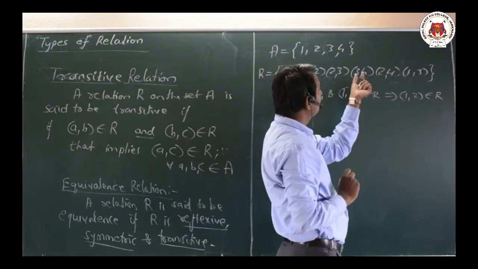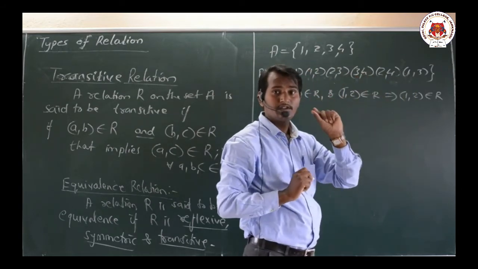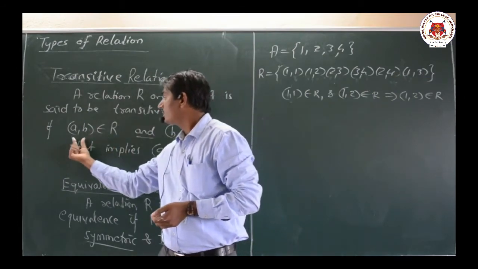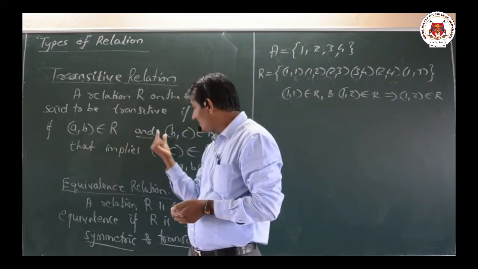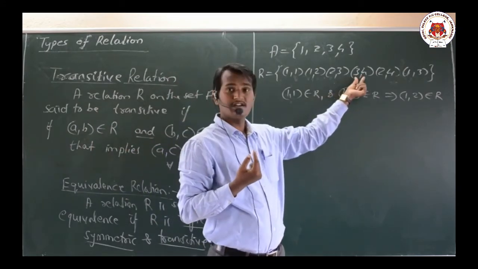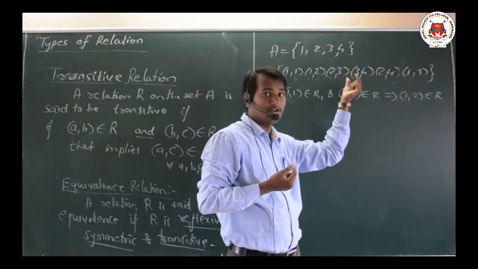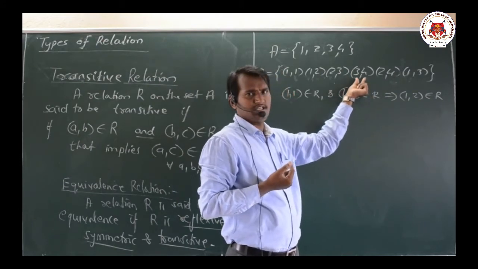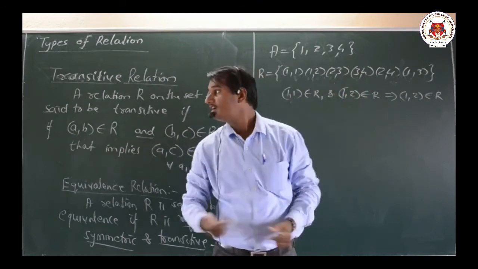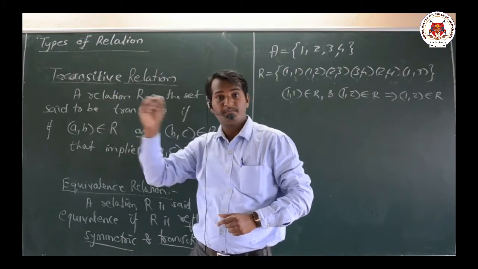Similarly, now check for (3,4). Is anything starting with 4 here? No terms are starting with 4. What is the observation here? Where (a,b) belongs to R and (b,c) belongs to R, we have (3,4), but there is no other element starting with 4, like (4,1) or (4,2). That means we need not check that value. That element is not related, and it will not harm our definition of transitive. Please make a note of it.